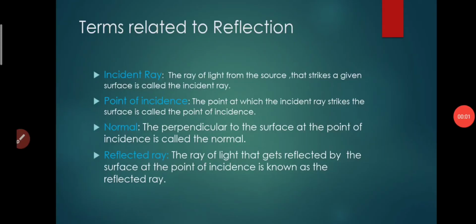Yes, now some terms are there that are related to the reflection process. So what are the terms related to reflection? First one is the incident ray. What is the meaning of incident ray?